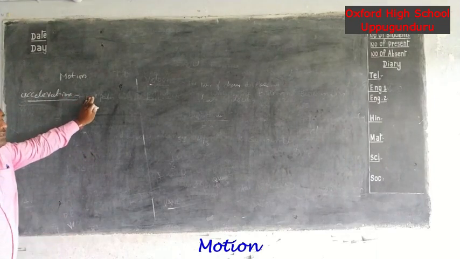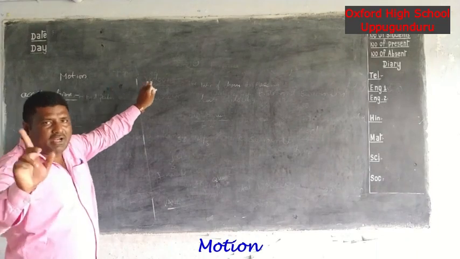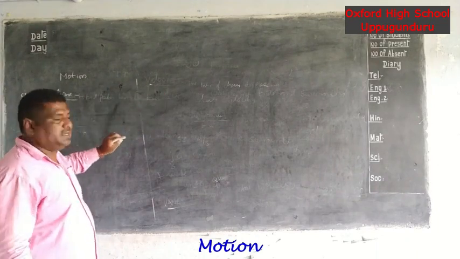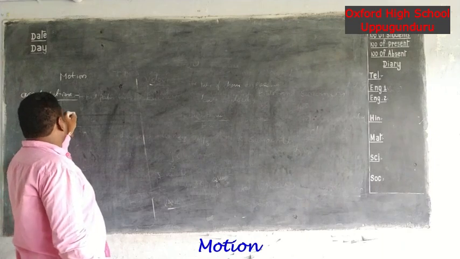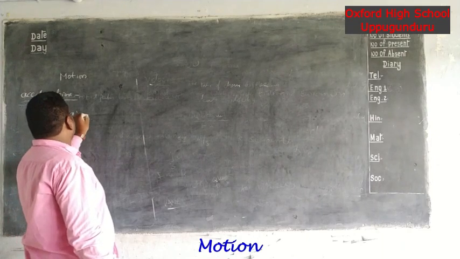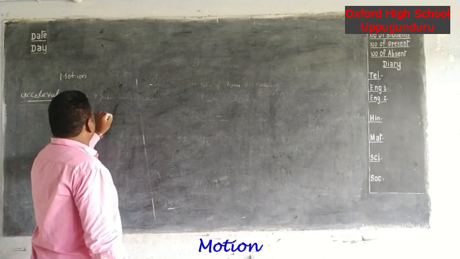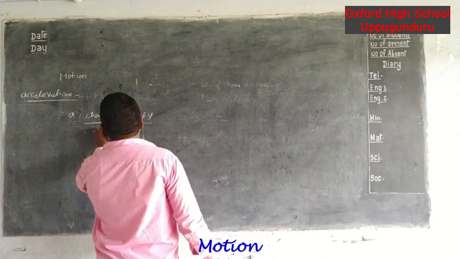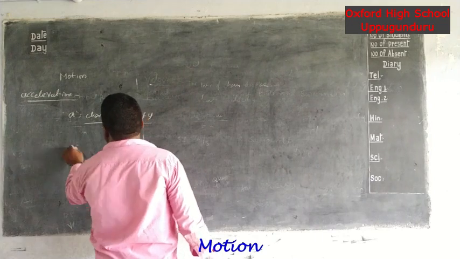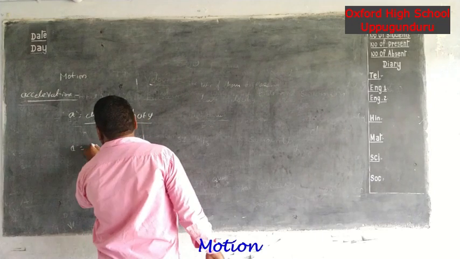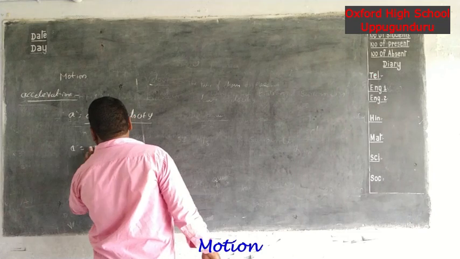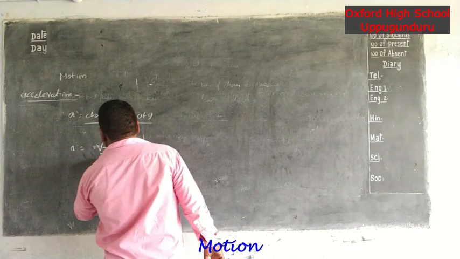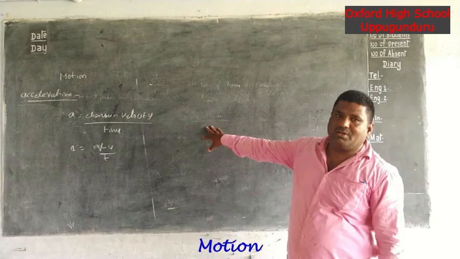Acceleration: the rate of change of velocity is known as acceleration. For acceleration, we choose the letter A. A is equal to change in velocity by time. The formula for acceleration is v minus u by t. It is the formula for the acceleration.